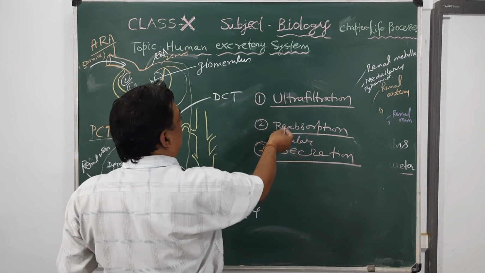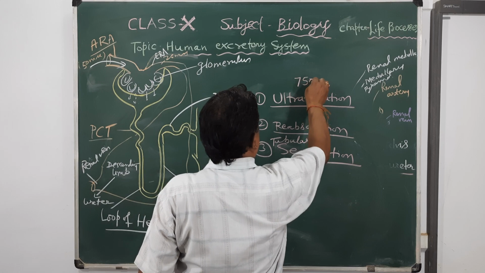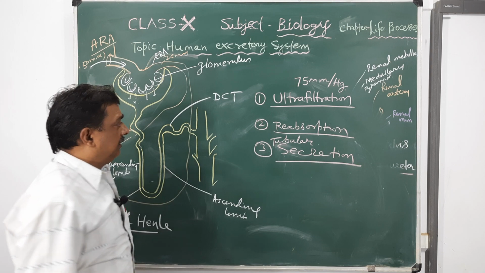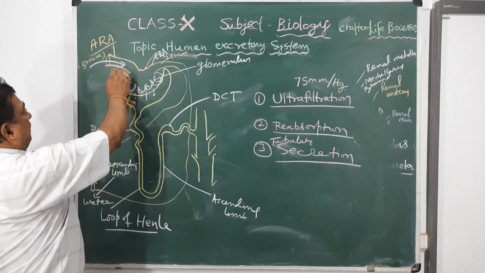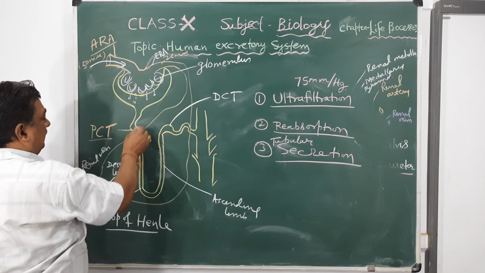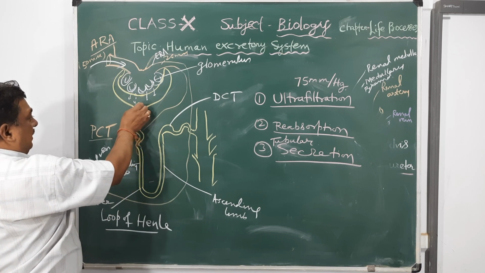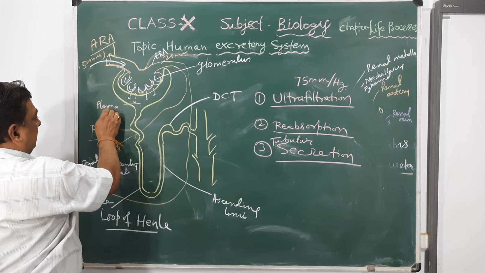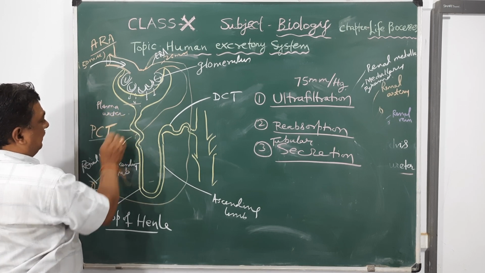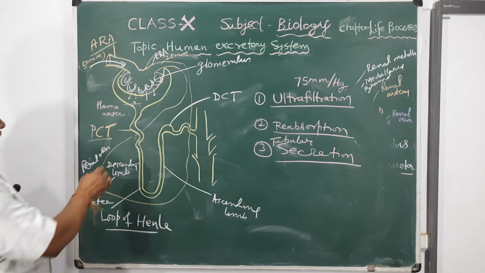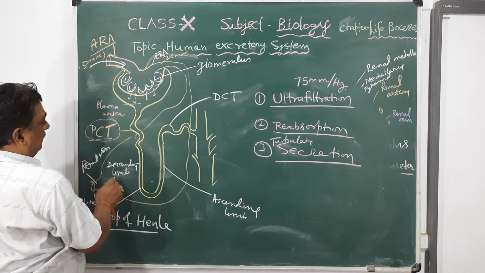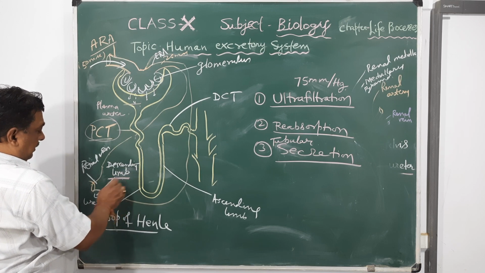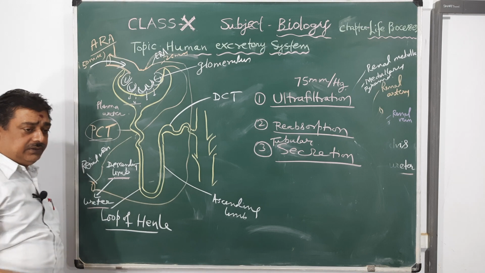In ultrafiltration, about 75 mm Hg pressure is created inside the glomerulus capsule, and due to this pressure blood is filtered and they contain various electrolytes, plasma, water, etc. About 95% water is absorbed at this area in proximal convoluted tubule, and in descending limb, which is also permeable to water but not to electrolytes.